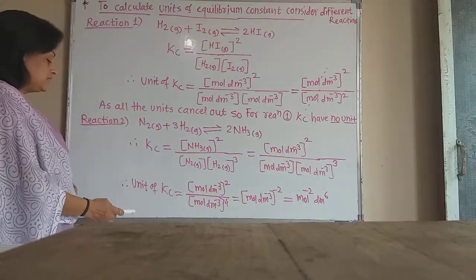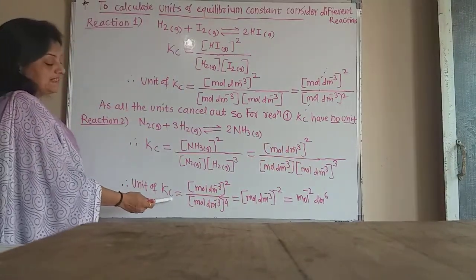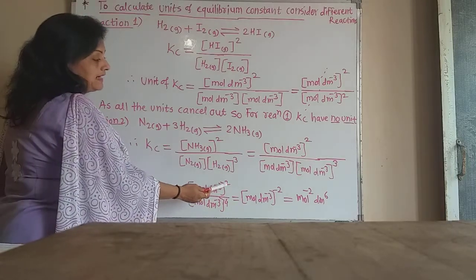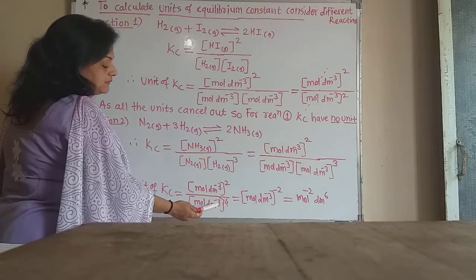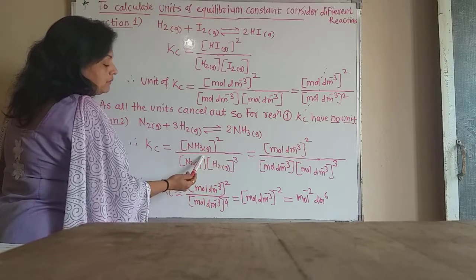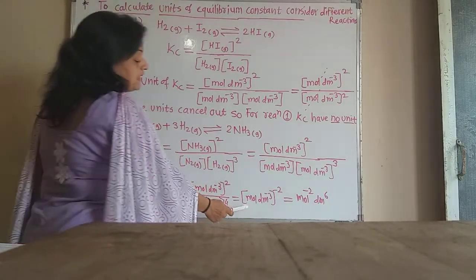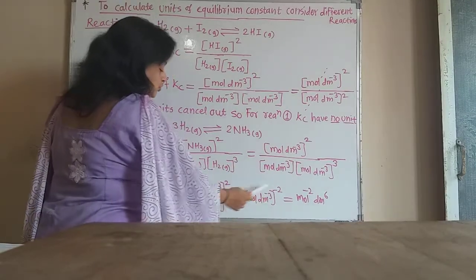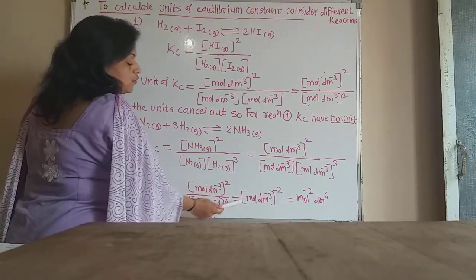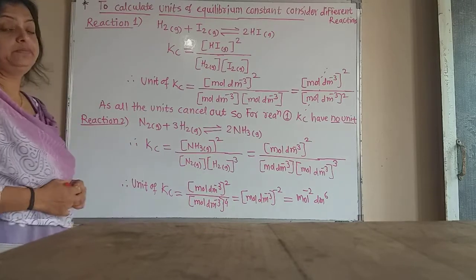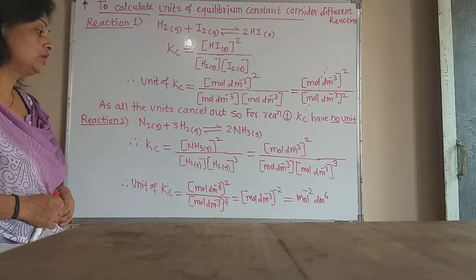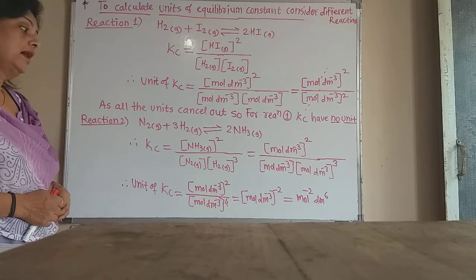Now the unit of Kc is equal to moles per decimeter cube, bracket squared, divided by moles per decimeter cube raised to 4, because 1 plus 3 is 4. Now this becomes moles per decimeter cube, bracket raised to minus 2, because 2 minus 4 is equal to minus 2. If there is division, then we have to subtract their powers.